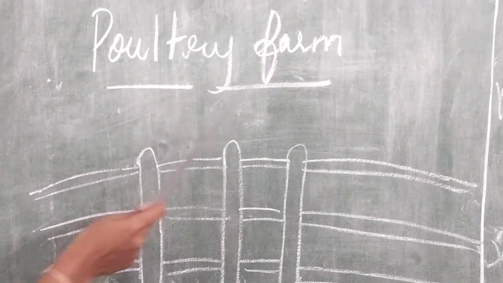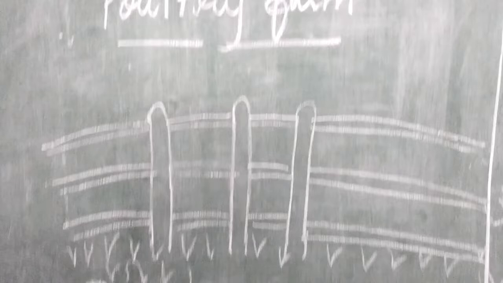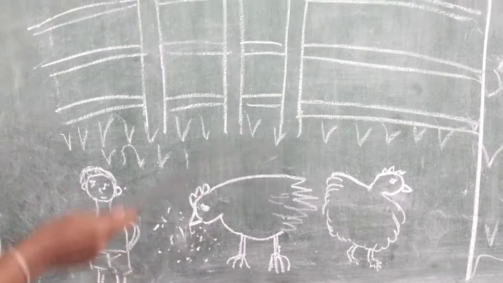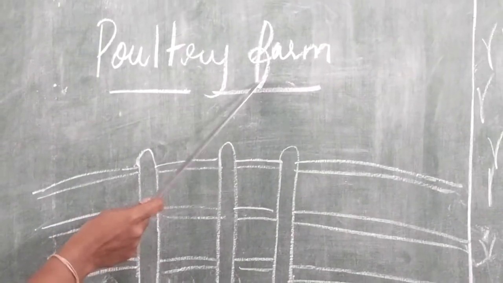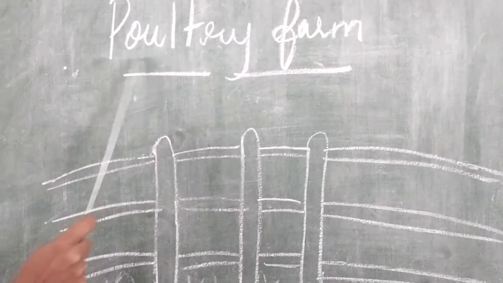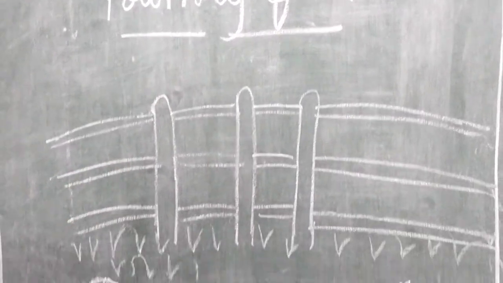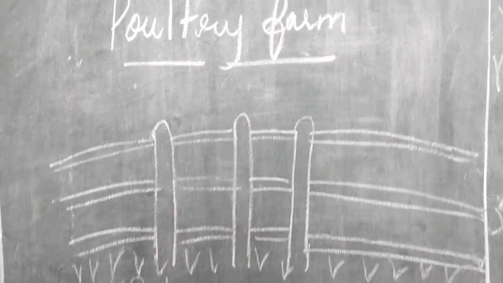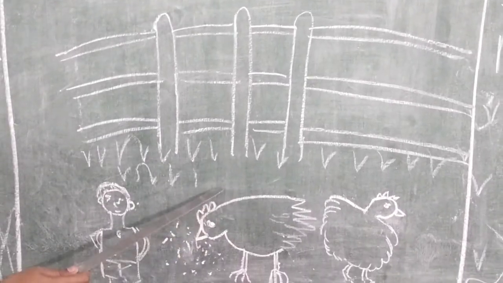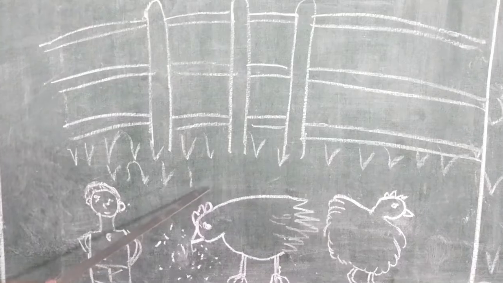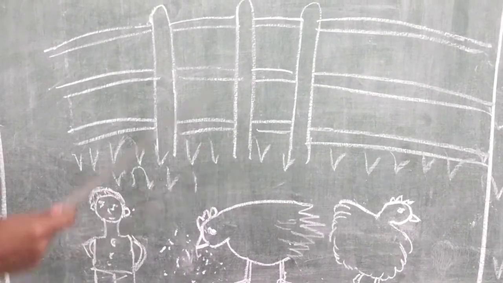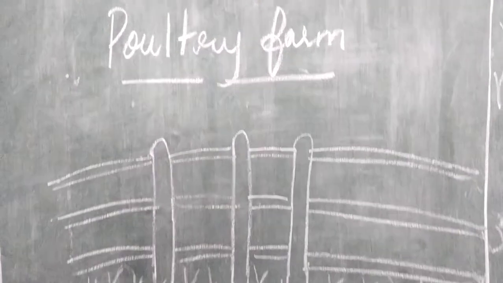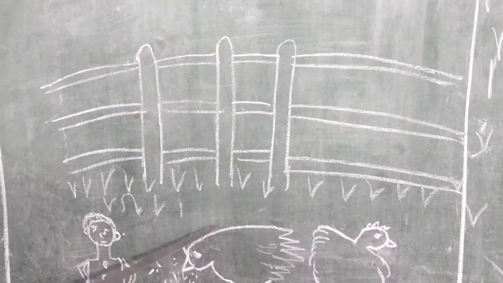Okay. Next, poultry farm. Students, if we rear the birds such as hen, duck, turkey in the particular area, then it is called poultry farm. Here the word poultry represents the birds. So poultry farm means rearing the birds in the particular area. We rear the birds to get egg and meat from them. So students, rearing of birds in the particular area is called poultry farm.